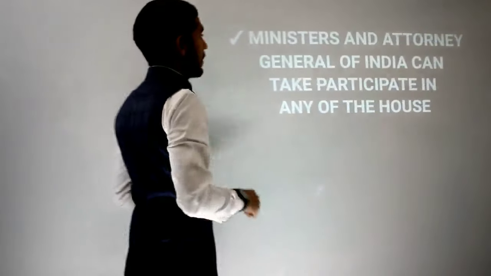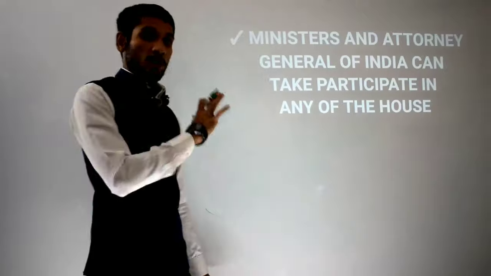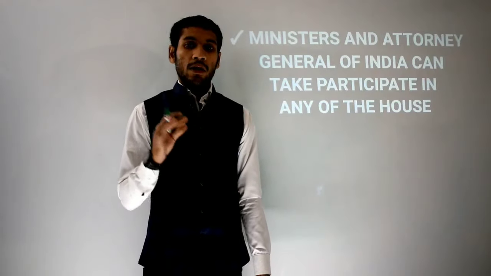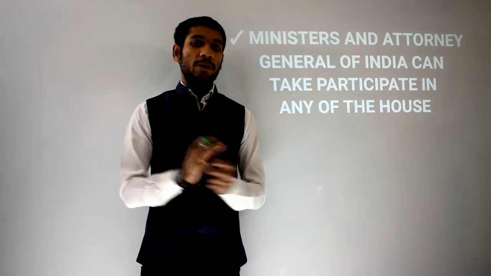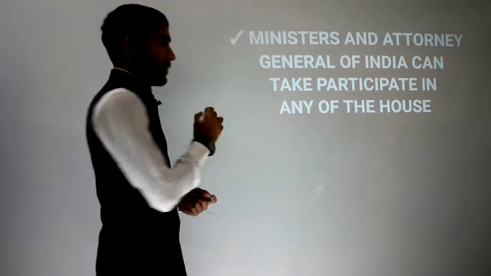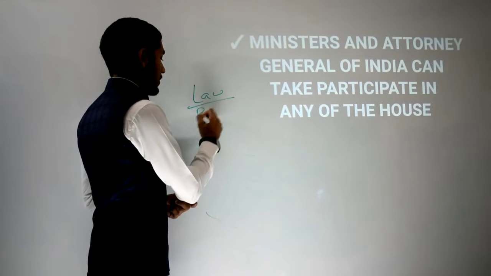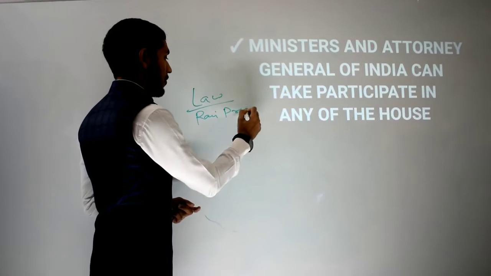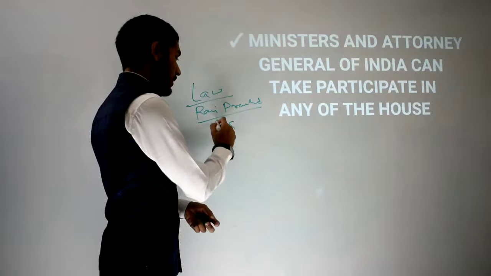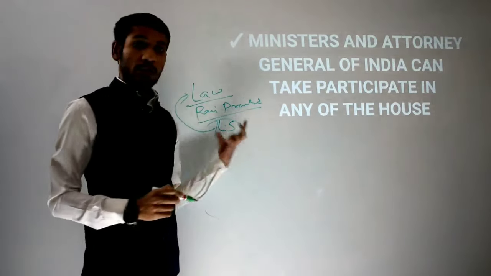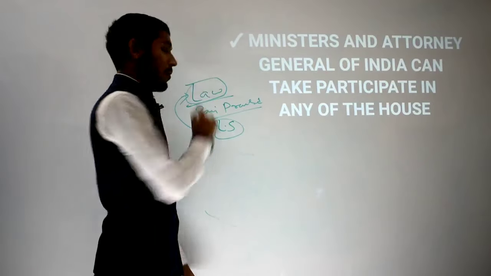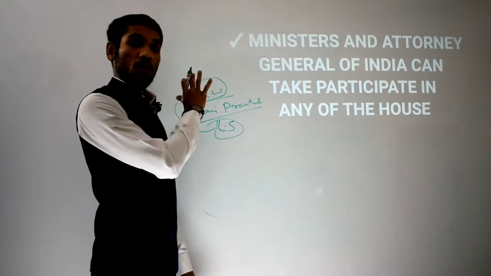Okay, fine. Here, see a situation. Now I am telling you two interesting things. I am giving an example, like a law minister. Right now that is Ravi Shankar Prasad, as all of you know. So he is a member of what, Lok Sabha or Rajya Sabha? He is a member of Lok Sabha. Since he is a minister, he is right now administering three ministries. Apart from the law ministry, he is administering two other ministries too.